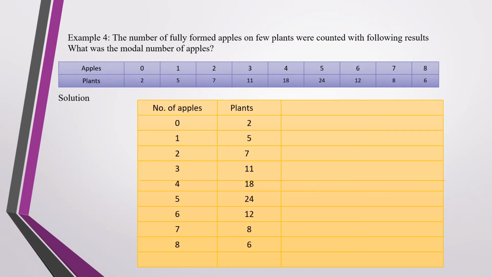Let us see one more example. The number of fully formed apples on a few plants were counted and the result is here. You are supposed to find the modal number of apples. To find it, consider the plants and the highest frequency here. The highest frequency is 24. The corresponding value is 5. Hence, the value of mode is 5.